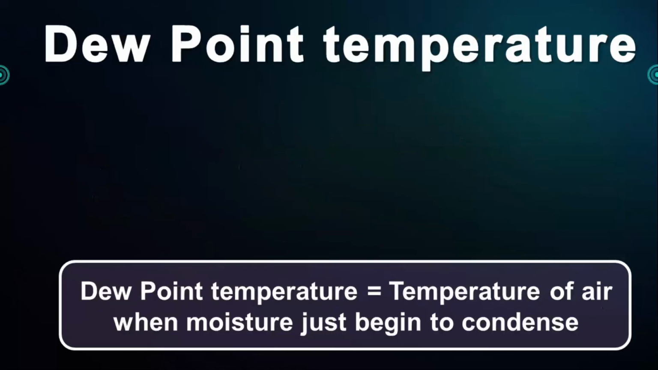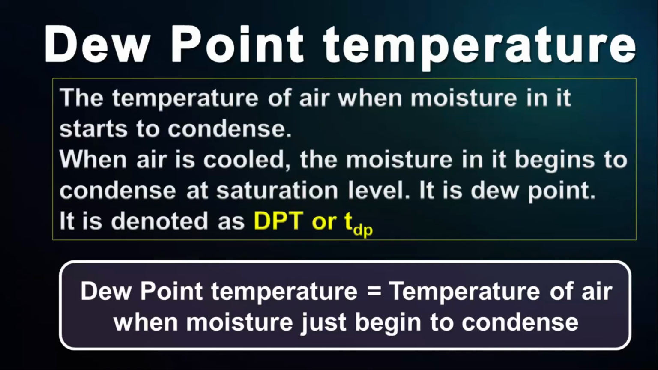Next, dew point temperature. It is the temperature of air measured when the moisture in it starts to condense. The formation of condensate is called dew, hence dew point temperature. Generally, when air is cooled, at saturation there is maximum moisture in air at that temperature and pressure. This is the dew point. Dew point is denoted by TDP.